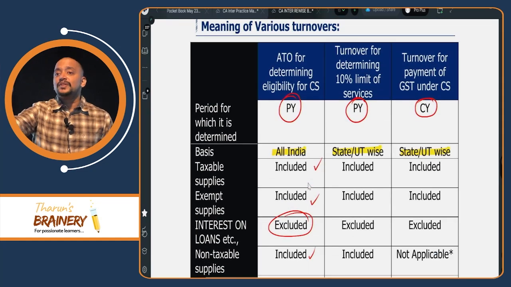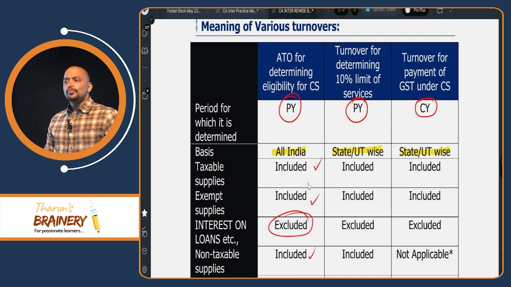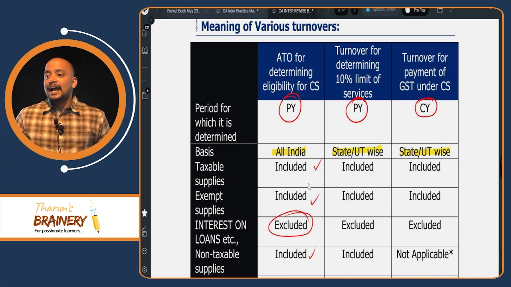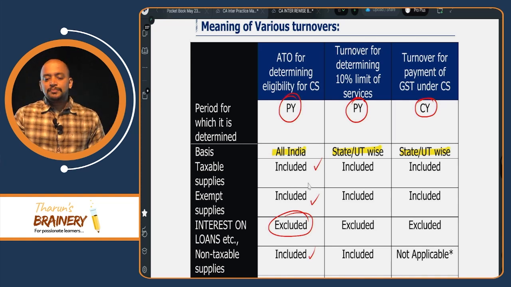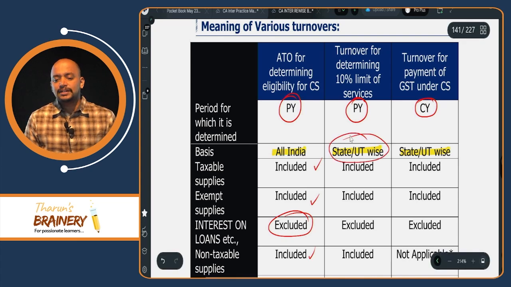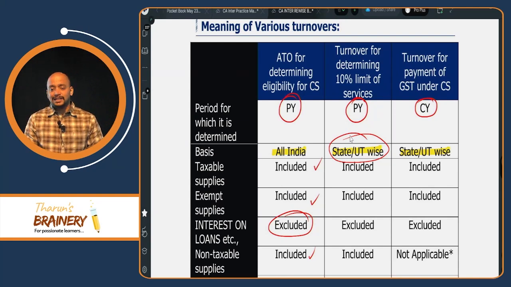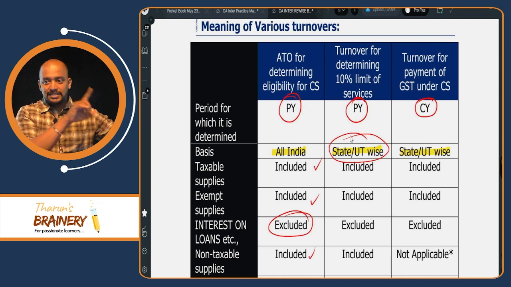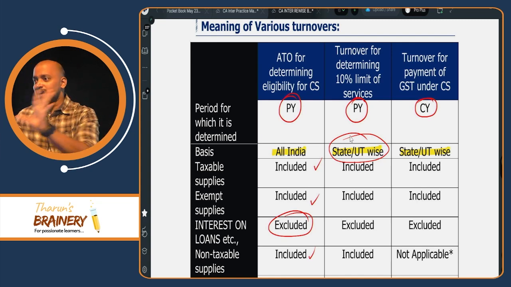Now, see the difference between aggregate turnover for determining eligibility to opt for composition scheme and turnover. Both are same, ditto, correct? Same, except one. What is that? Aggregate turnover is computed on all India basis. Turnover for computing 10% limit is on state-wise. But apart from that, everything else is same, correct? So therefore, what is the difference between aggregate turnover for determining eligibility and turnover for determining 10% limit? Aggregate turnover, A for all India basis, A for A. Aggregate turnover, all India. Turnover, no all India, only state-wise.